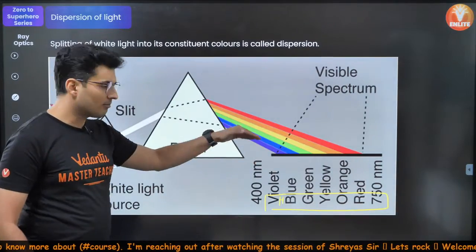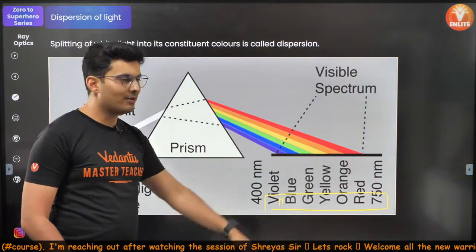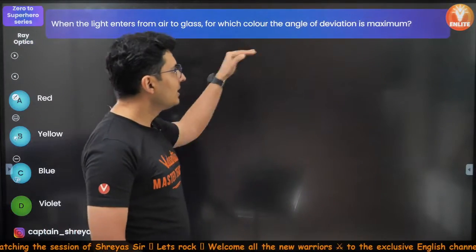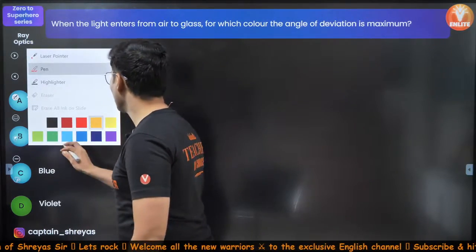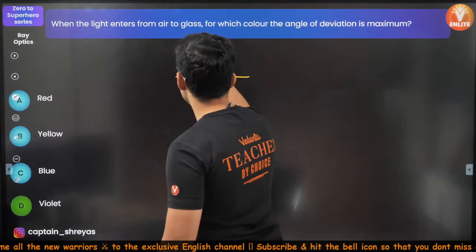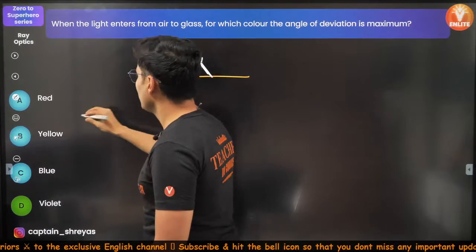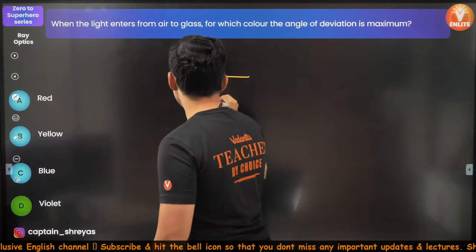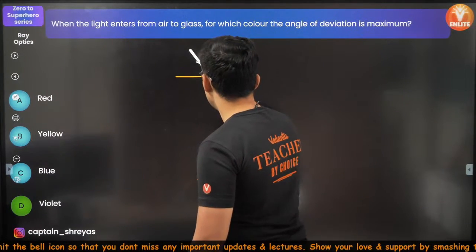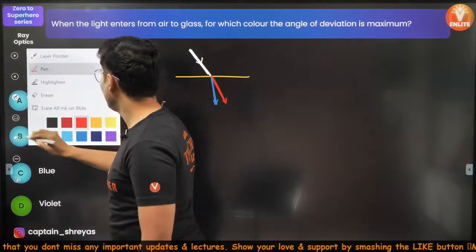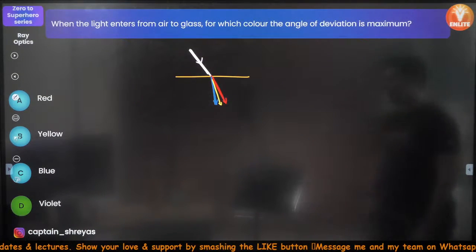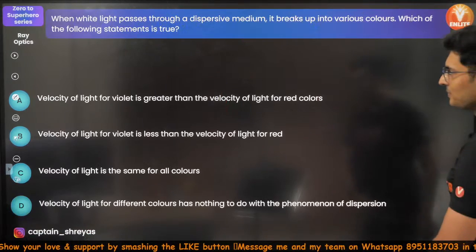Violet spreads the most or deviates the most, and red has the least refractive index. So you will see that it is the violet color which deviates the most. If you have a glass slab like this, and white light enters into it, you will see that violet will bend the most, red will not bend so much, and yellow and green will be somewhere in between. This is how it will look. Okay, cool. So moving on to the next one.